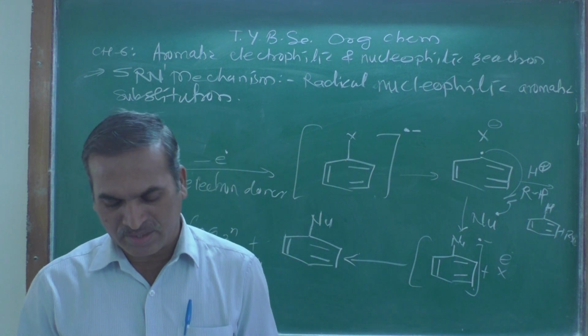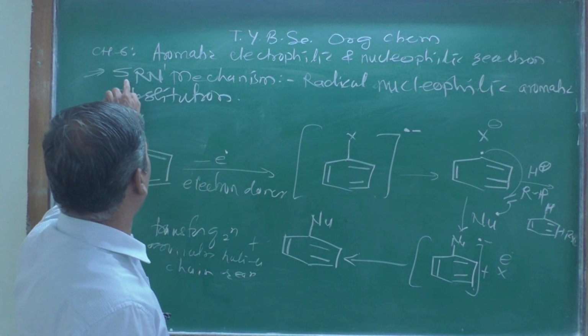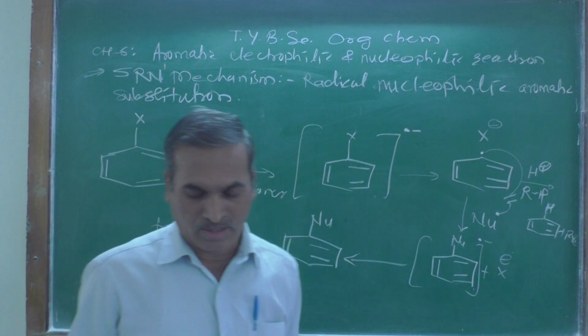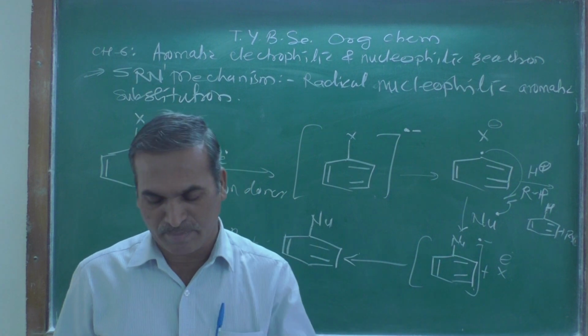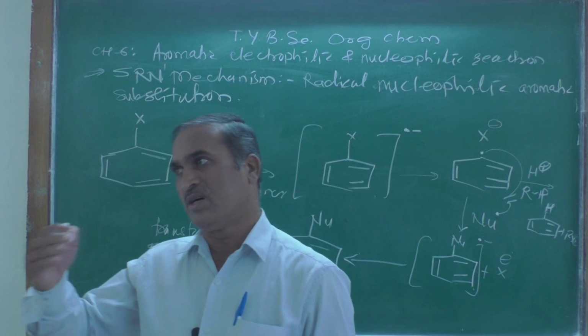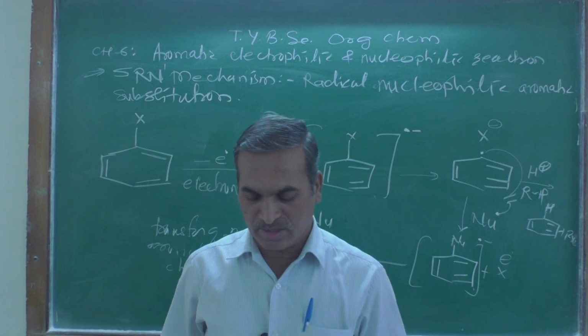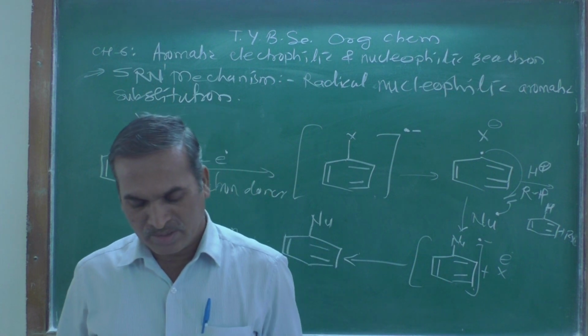Now this is known as the mechanism of the SRN1 reaction, the mechanism that occurs in a Sandmeyer reaction. Sandmeyer is a scientist's name, he invented such types of compounds.